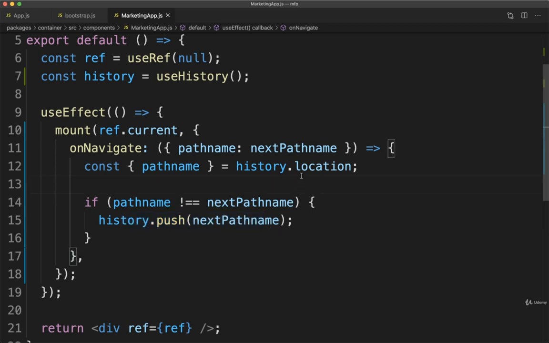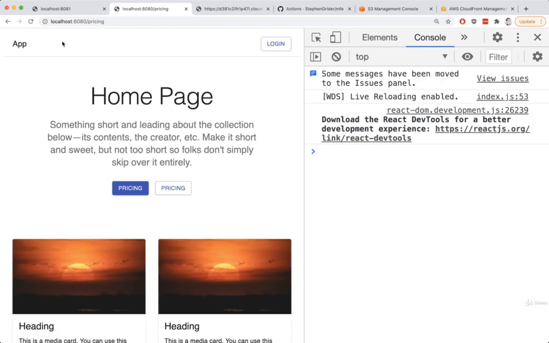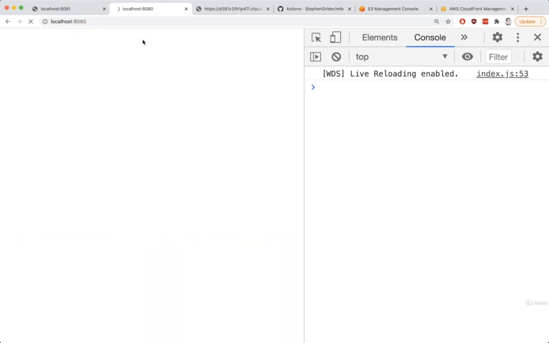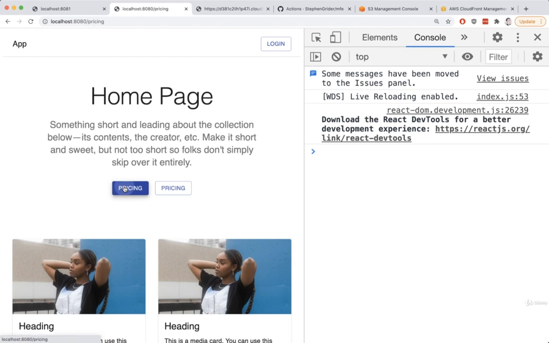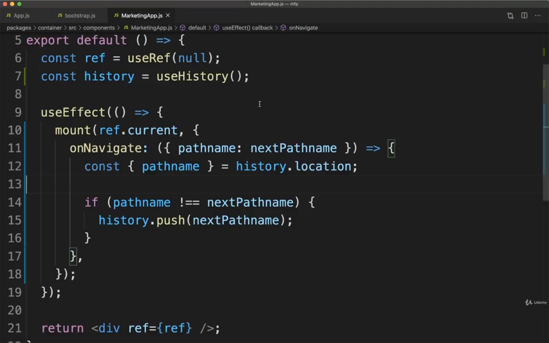So let's save this and test one more time. I'll do another refresh. And actually, I'm going to first go back manually to localhost 8080. I'll click on pricing. There we go. We see the new content, and the URL is updated as well. Perfect. Well, we just satisfied one direction of communication.